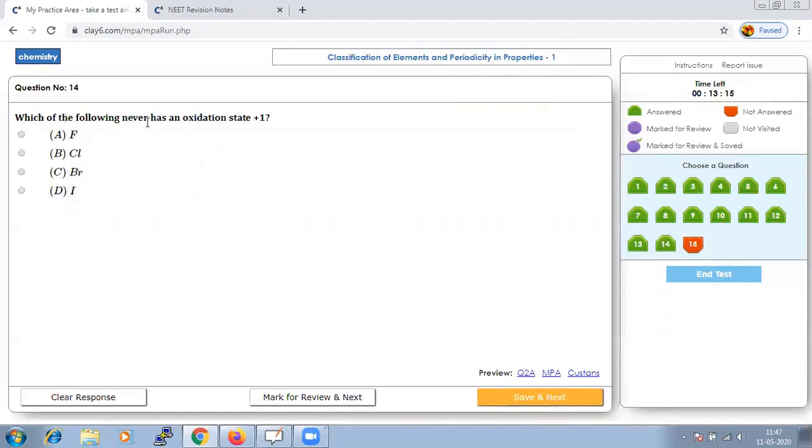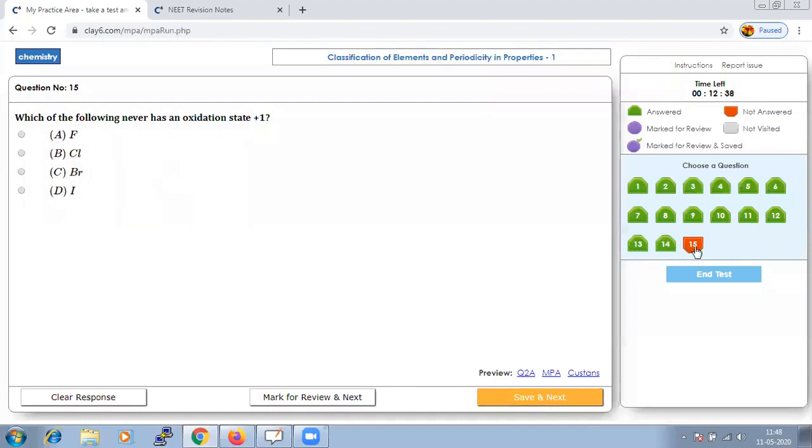Which of the following elements will never have an oxidation state of +1? Fluorine is the most electronegative element, and the oxidation state of fluorine is -1. It can never be +1 because it is the most electronegative element. Let us save and go to the next.